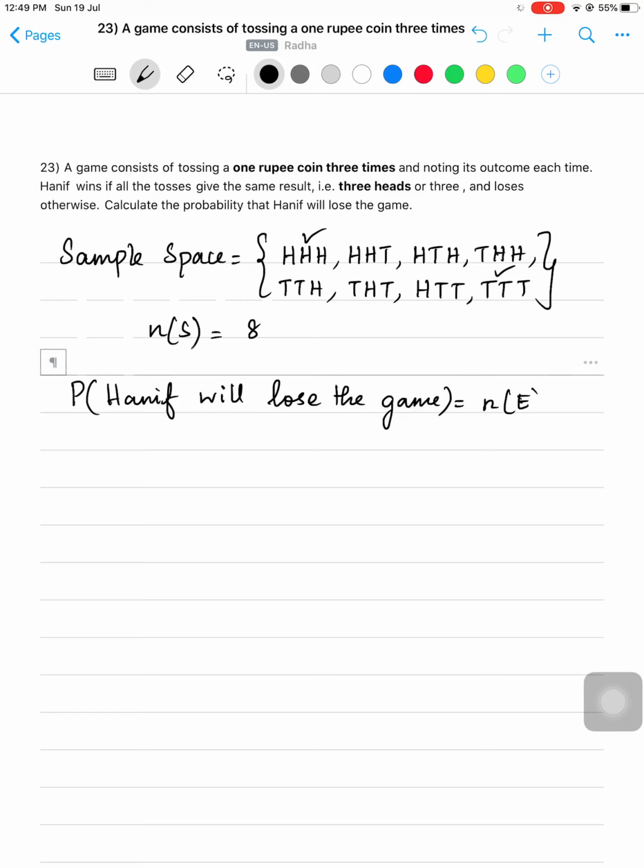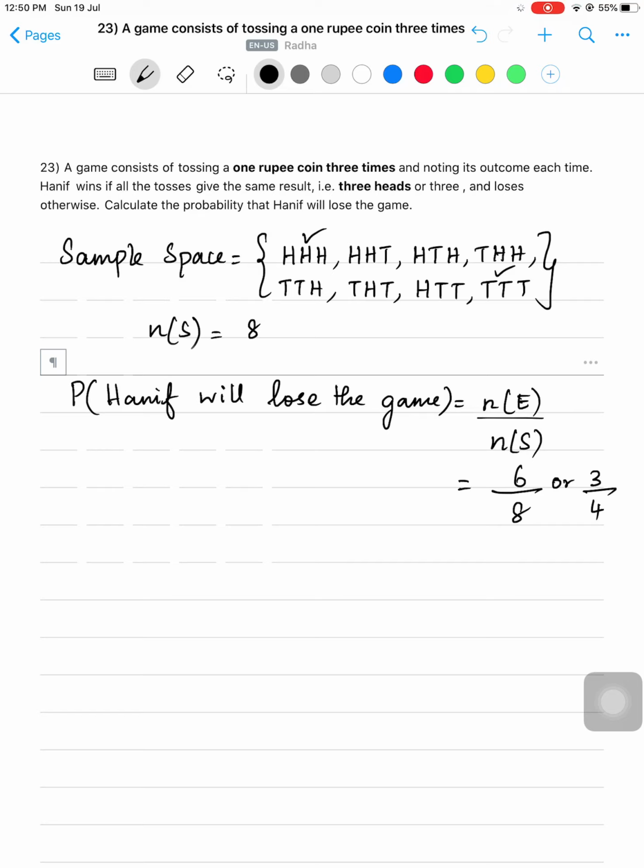So you know the formula is N of E by N of S. So N of S here is 8. If he gets 3 heads or 3 tails, he will win. So in all other cases he will lose. So 8 minus 2, it is 6. So 6 by 8 is the probability that Hanif will lose the game, or you can reduce to lowest term and say 3 by 4. Is it clear, children?